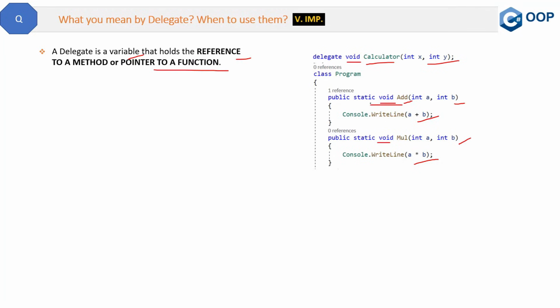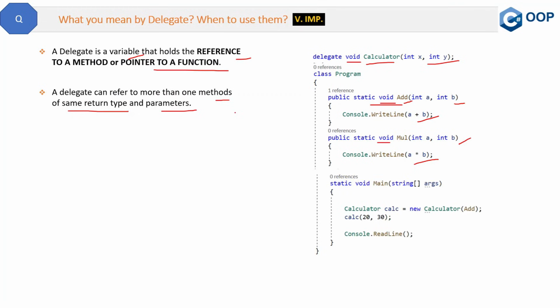This must be the same, otherwise a delegate will not refer to a method which does not have the same signature as the delegate. From this we can conclude that a delegate can refer to more than one method of the same return type and parameters, or we can say same signature. So this is the first thing.